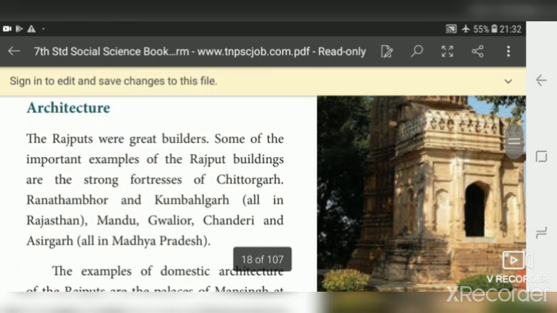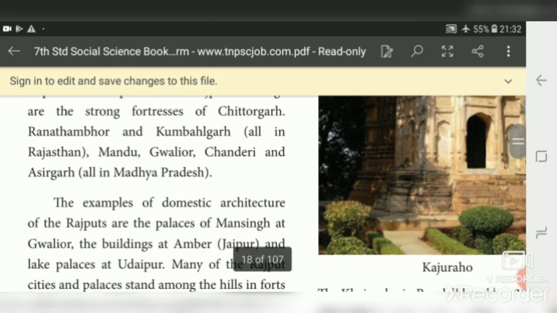Next, architecture. The Rajputs were great builders. Some of the important examples of the Rajput buildings are the strong fortresses of Chittorgarh, Ranthambore and Kumbhalgarh. These three places are in Rajasthan. Then Mandu, Gwalior, Chanderi and Asirgarh were in Madhya Pradesh.